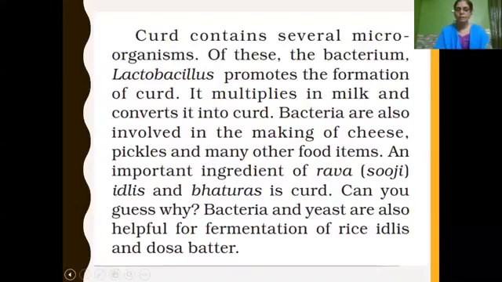This fermentation takes place by the microorganisms called yeast, isn't it? Yeast. If the batter for idlis or dosa is not allowed to ferment for some time after grinding, then we will not get soft idlis, isn't it?